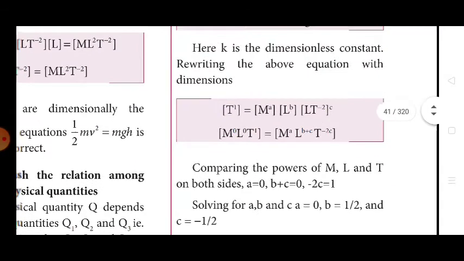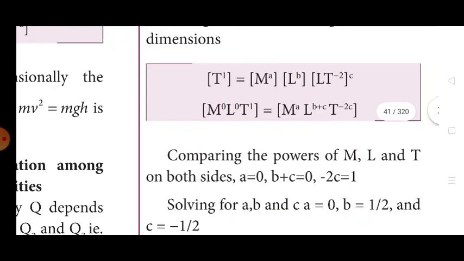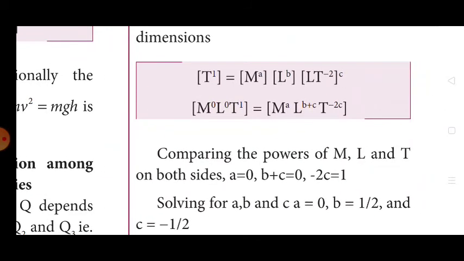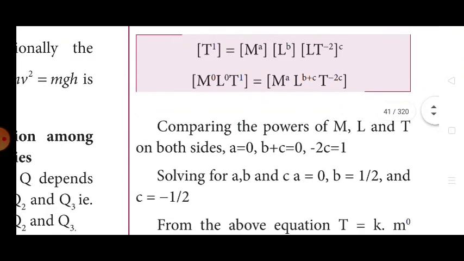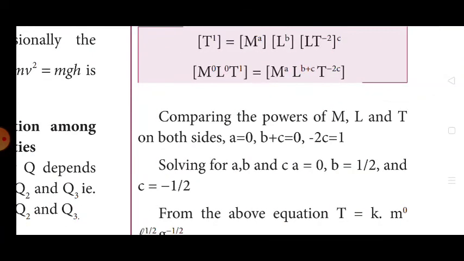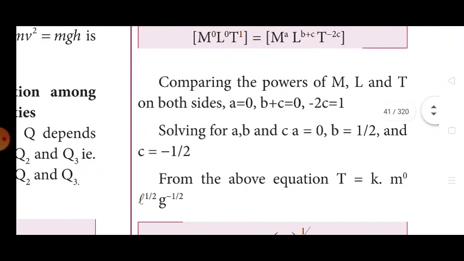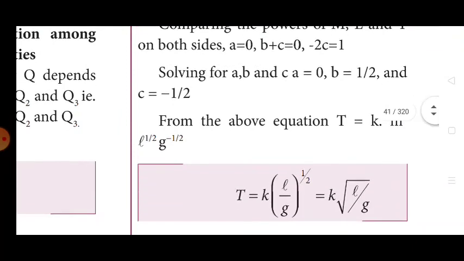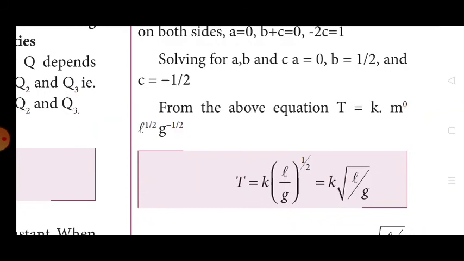So comparing the powers of m, l, t on both sides, a is equal to 0, b plus c is equal to 0, and 1 minus 2c is equal to 0. Solving that, we get a is equal to 0, b is equal to half and c is equal to minus half. From the equation, T equals k, a constant, m^0, l^half and g^minus half. It can be written mathematically as T is equal to k into (l by g) whole power half.